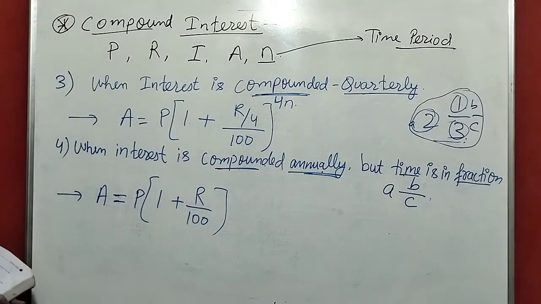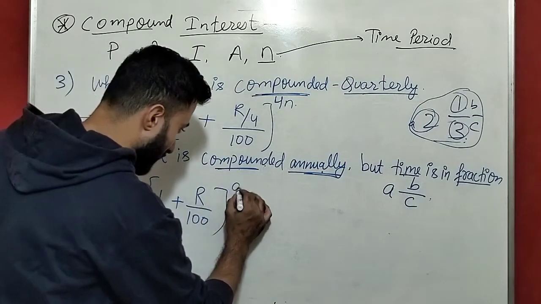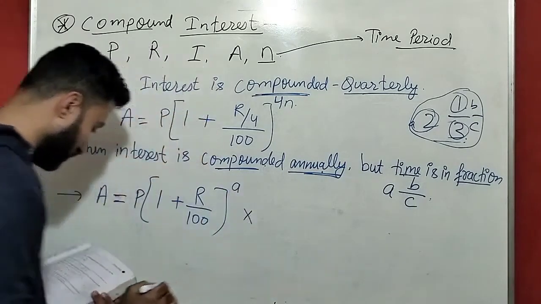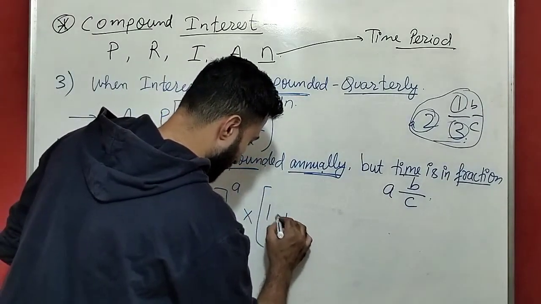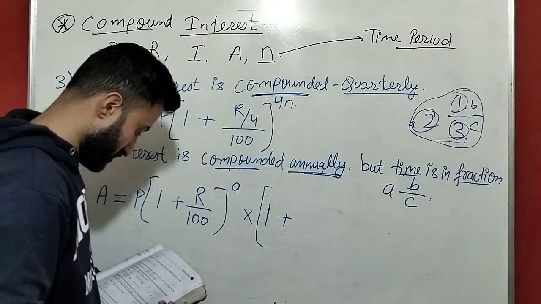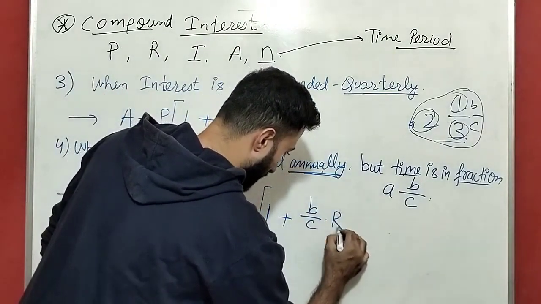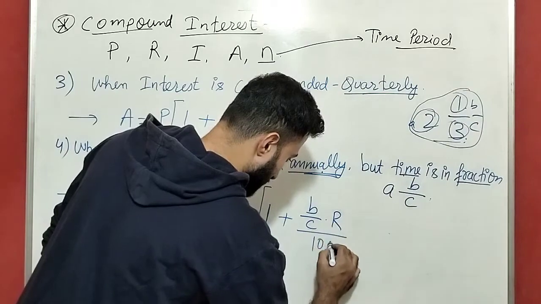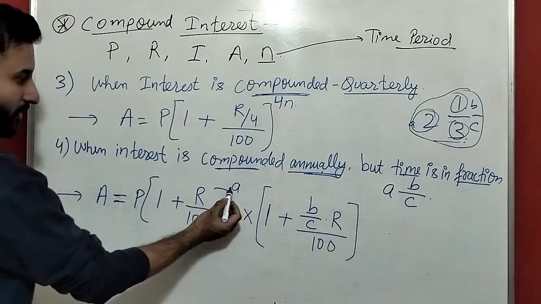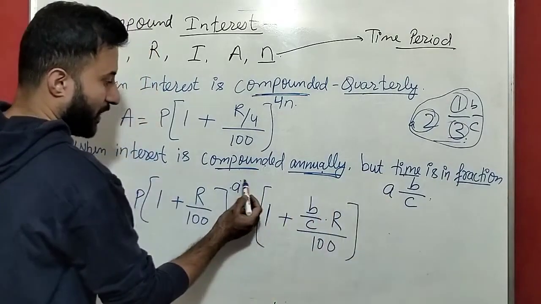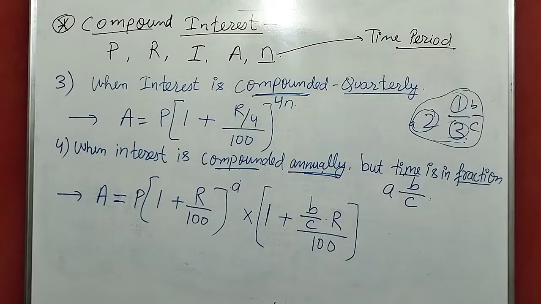Okay. 1 plus R by 100 is separate. Power A into 1 plus B by C into R by 100. Okay, A will come here, the power A. B by C will come here. Okay, this is the formula for fourth one.